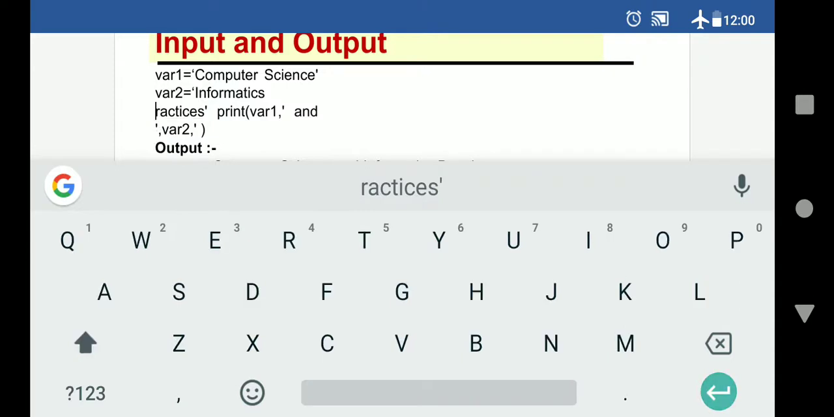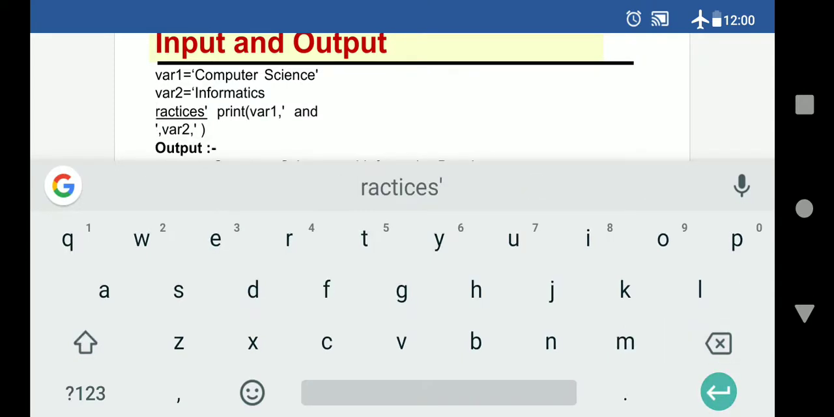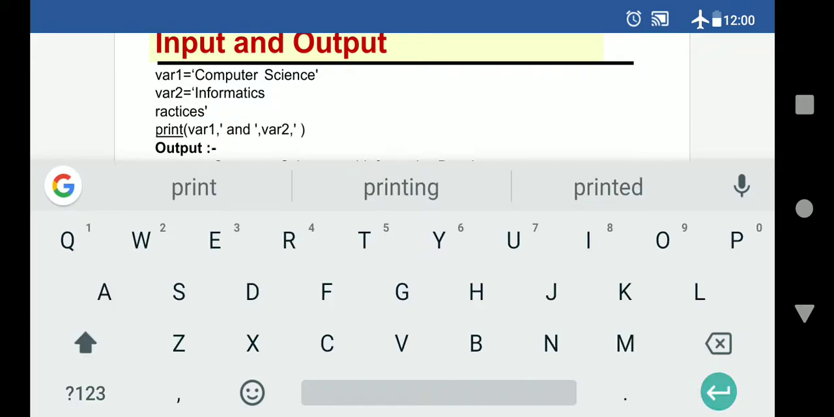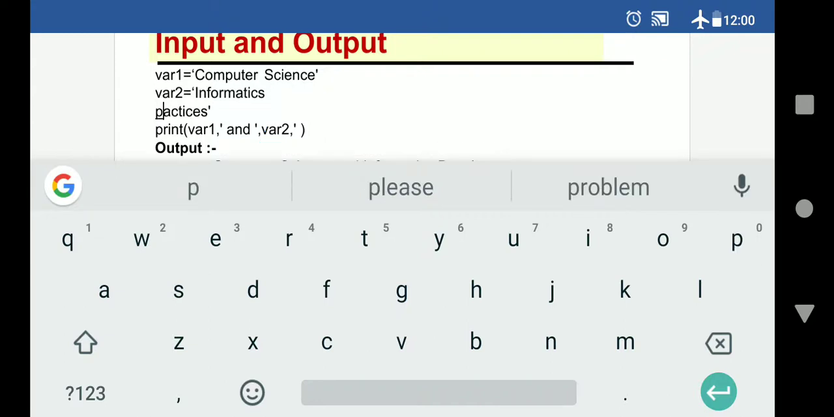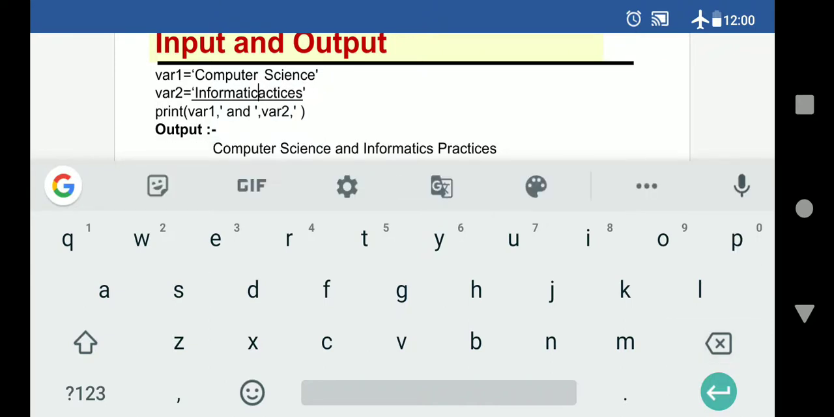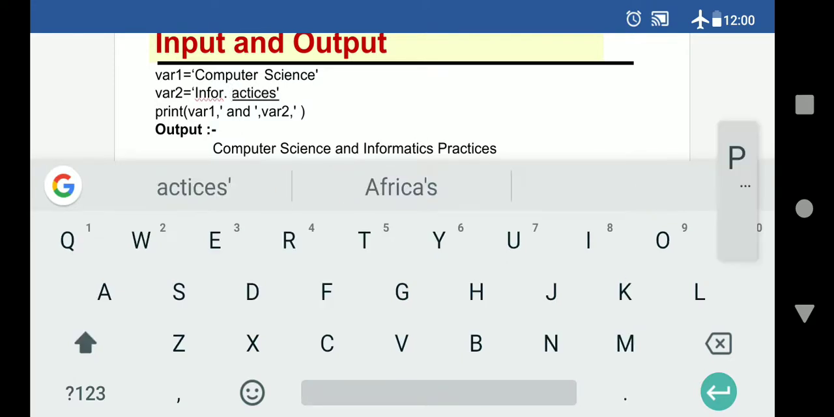So it should come in one line actually. So I'm going to write in one line. So first this, then I'm going to correct it. Now you can see, I will write in short form informatic practices.